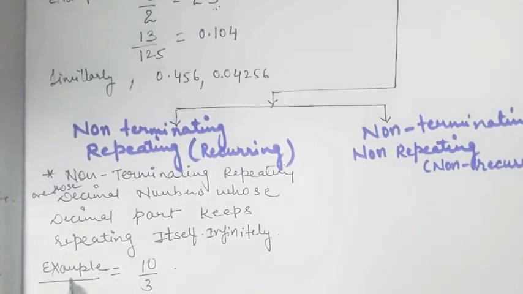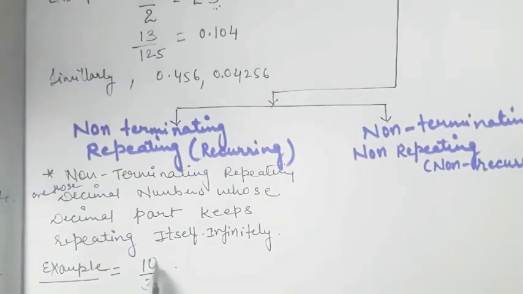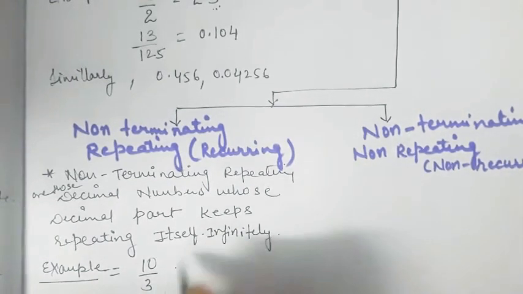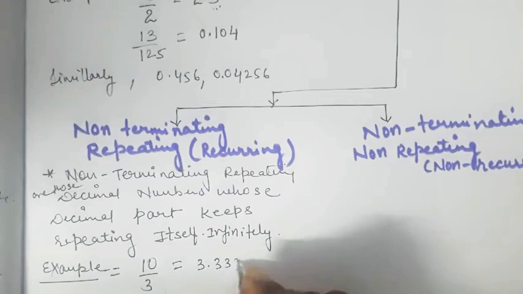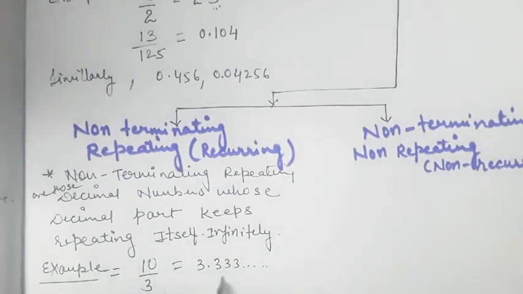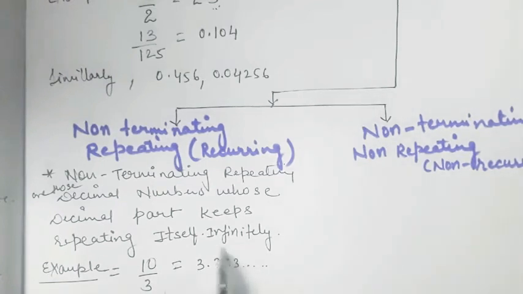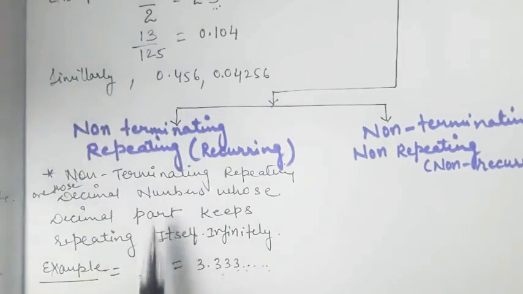For example, 10 by 3. If I divide 10 by 3, I get 3.333 and so on. It will never end. It does not stop after some point, but the same number keeps repeating. So we can say it is a non-terminating repeating type of decimal expansion.